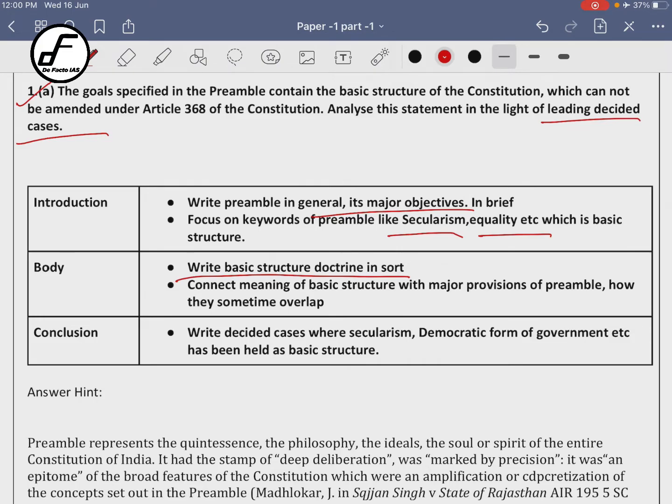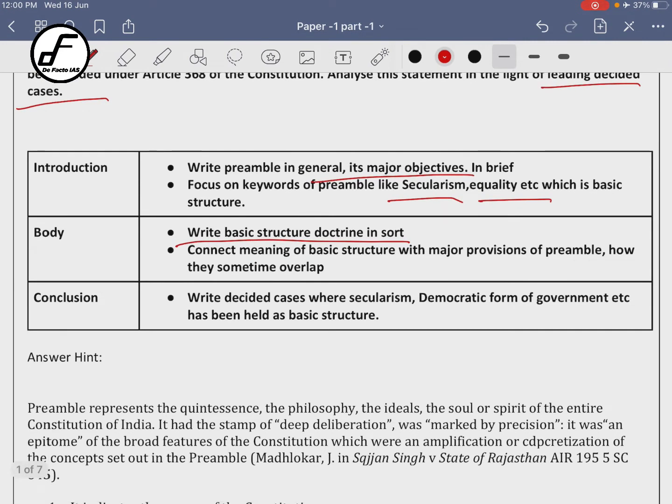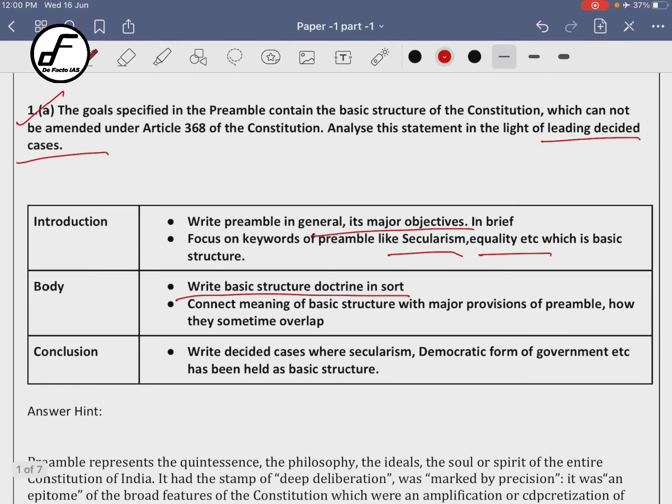Started with Sankari Prasad, this was the question, and finally it was answered in the case of Kesavananda Bharati, thus the coming of this basic structure doctrine, right? Then you will write that basic structure is a very abstract concept. Then you will point out through various judgments that the democratic form of government and secularism are part of basic structure, which are also a part of the preamble, right? So in the conclusion part, you are writing that the basic structure doctrine, along with the judgments which particularly held some specific words in the preamble as part of basic structure, right?